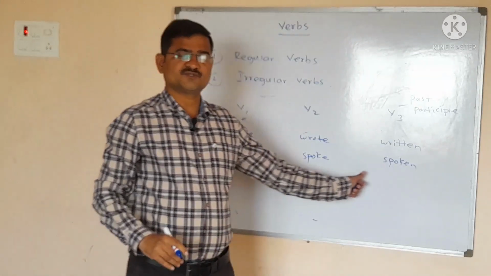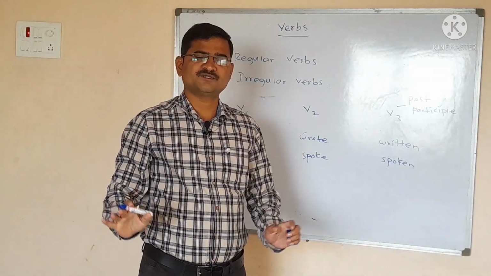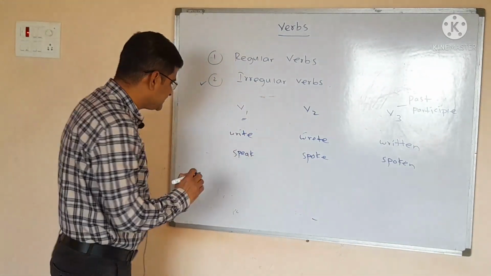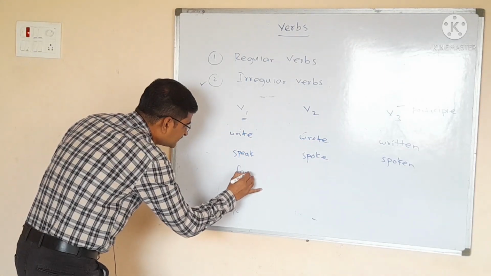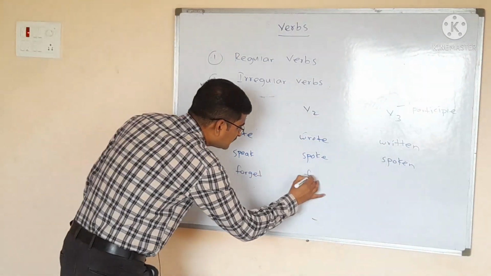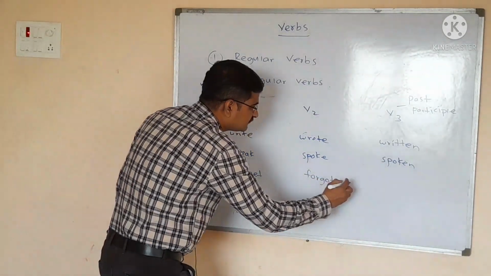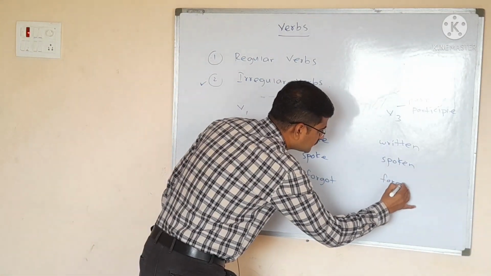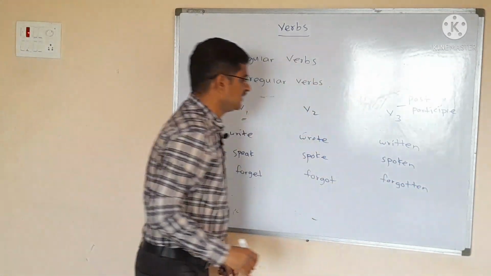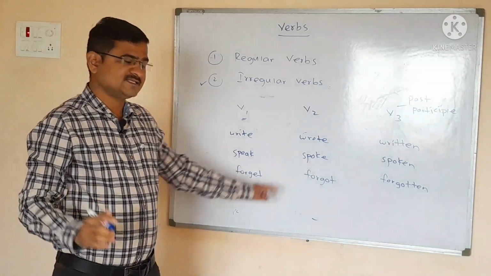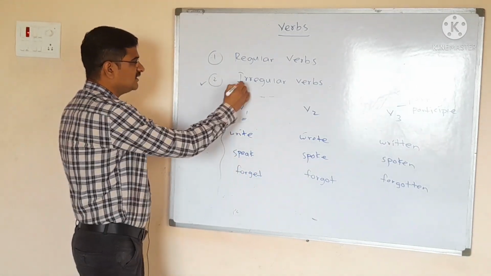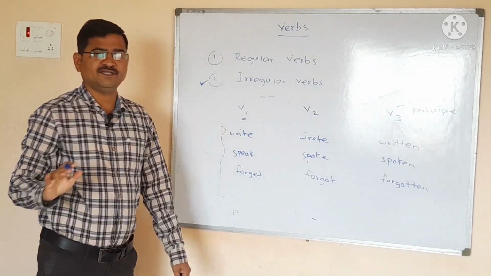Speak, spoke, spoken. Okay, all the three forms are different here. Another example, forget, forgot, forgotten. So all these are the examples of irregular verbs. Very simple my dear friends.